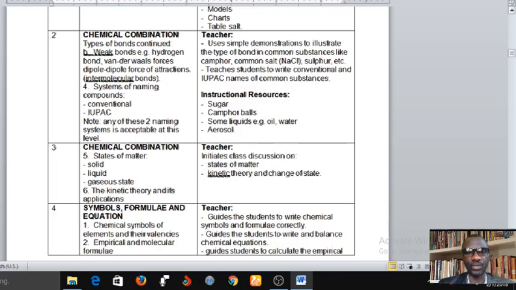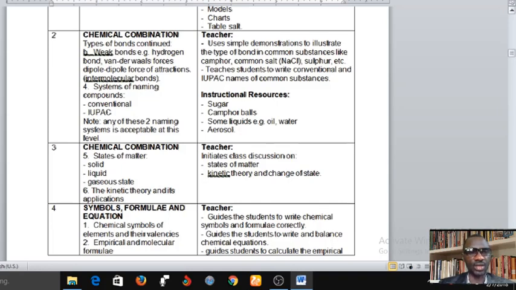Okay, teacher will use simple demonstration to illustrate the type of bond in common substances like camphor, common salt, sulfur, etc. Student to write conventional and IUPAC names of common substances. The teacher is going to use instructional resources like sugar, camphor ball, some liquid, example oil or water, and aerosol. And that's all for week 2.